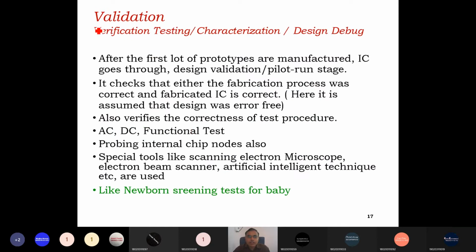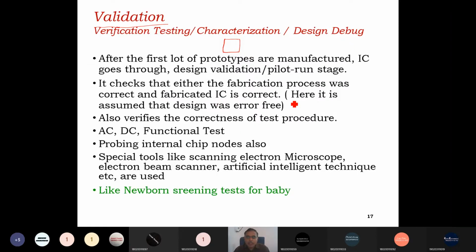Another is validation, right? Validation covers verification, testing, characterization, design debug. After the first lot of prototypes is manufactured, the IC goes through design validation and a pilot run test. Once the first lot is fabricated, the IC is put under rigorous testing. It is a pilot run stage. It checks that the fabrication process was correct and the fabricated IC is correct.